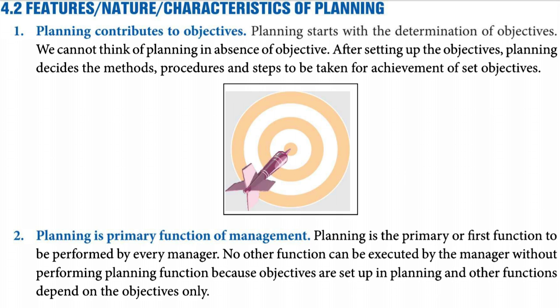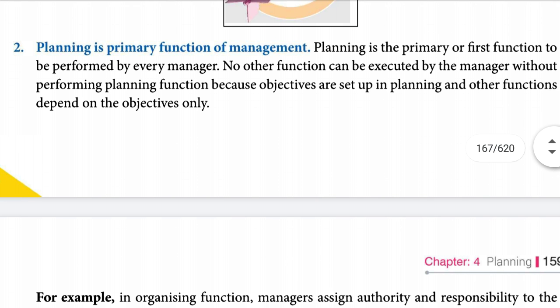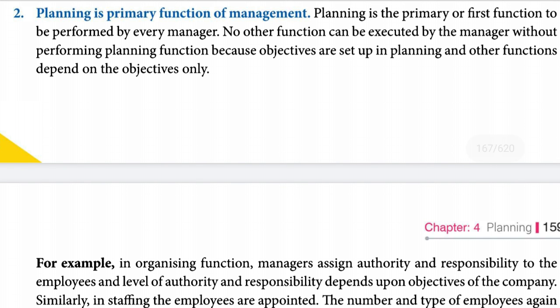Second, planning is the primary function of management. Primary means first. Just as in schooling primary is the first or basic study, likewise in business, planning is done first and then only execution is done. Planning is the primary or first function to be performed by every manager. No other function can be executed by the manager without performing the planning function, because objectives are set up in planning and other functions depend on the objectives only.